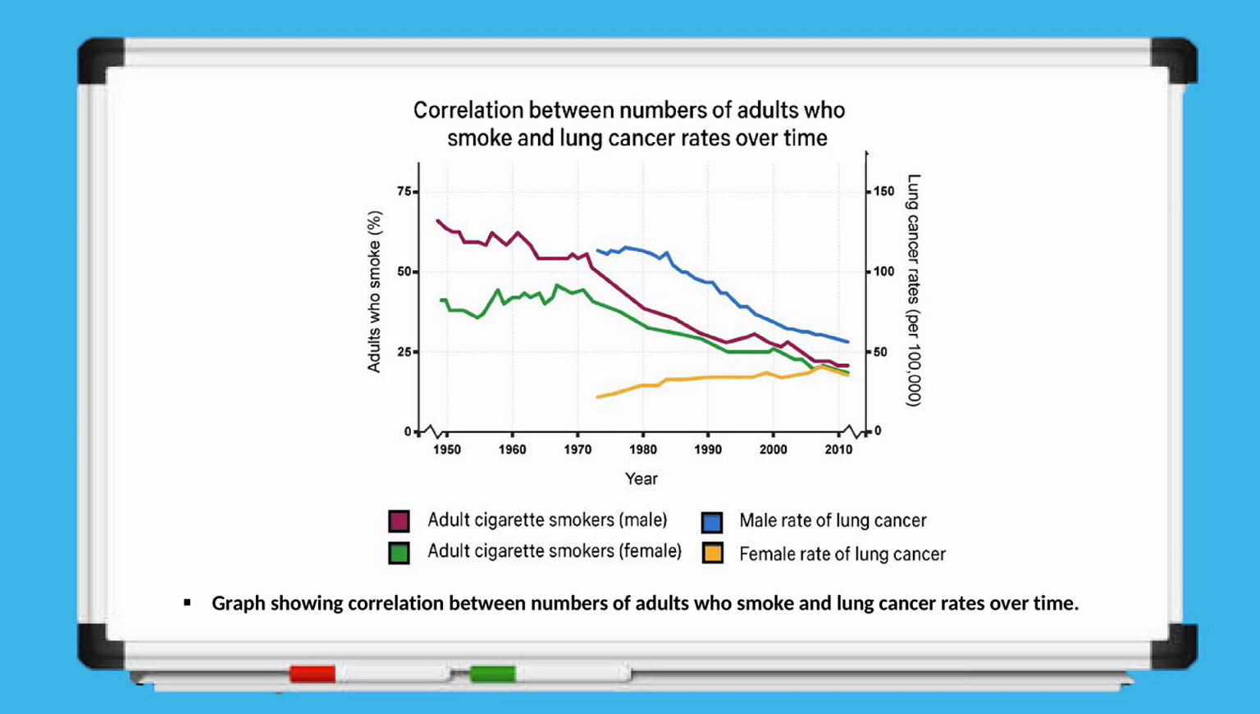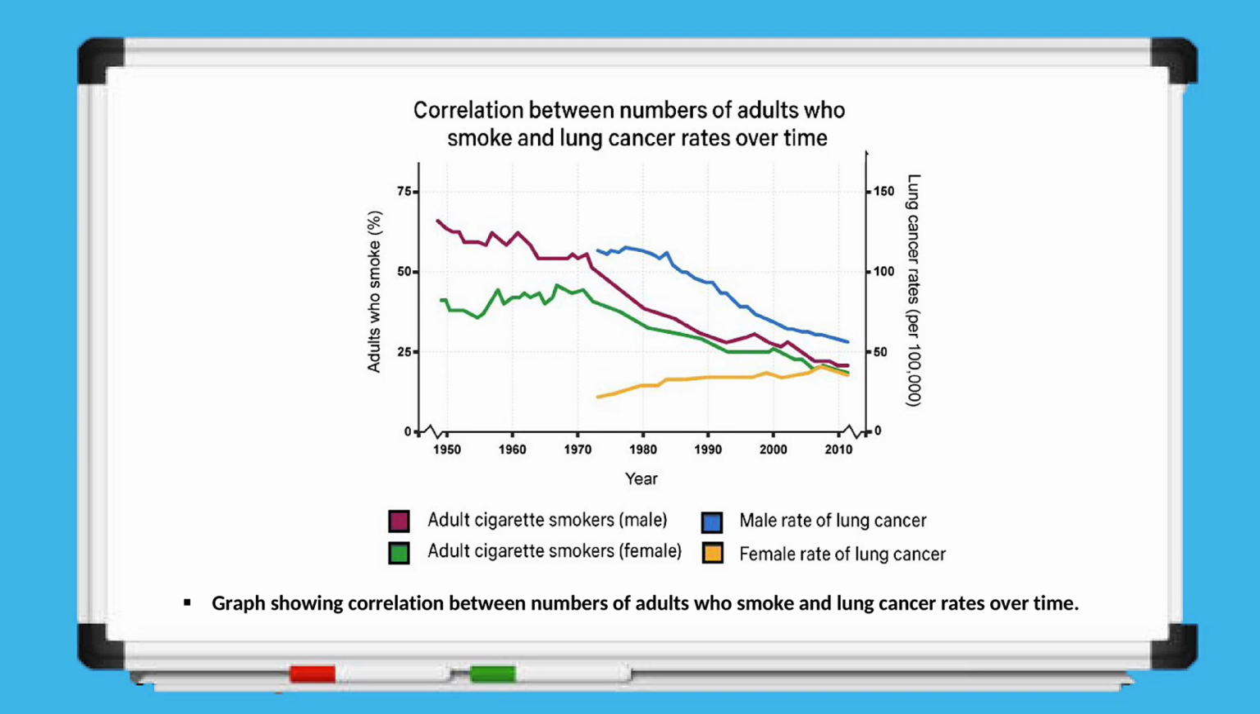In females, smoking levels were lower than in males and peaked at a later time. The reduction in smoking among women was also more gradual. As a result, female lung cancer rates increased later and showed a slower rise and eventual plateau, again demonstrating a delayed response between smoking exposure and cancer development.